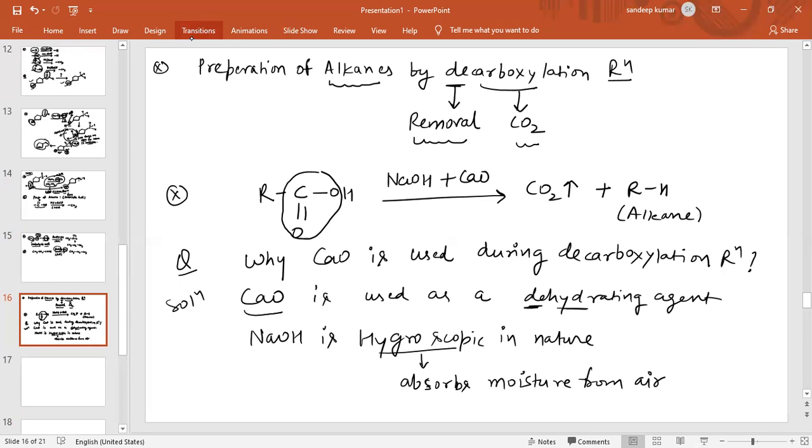Therefore we use calcium oxide, because calcium oxide is a dehydrating agent. This mixture of NaOH and calcium oxide we call soda lime. So this is another method for the preparation of alkane by decarboxylation reaction, means removal of CO2. And why do we use calcium oxide? Because NaOH is hygroscopic in nature, means it absorbs moisture from the air. Therefore calcium oxide is used as a dehydrating agent in decarboxylation reaction.